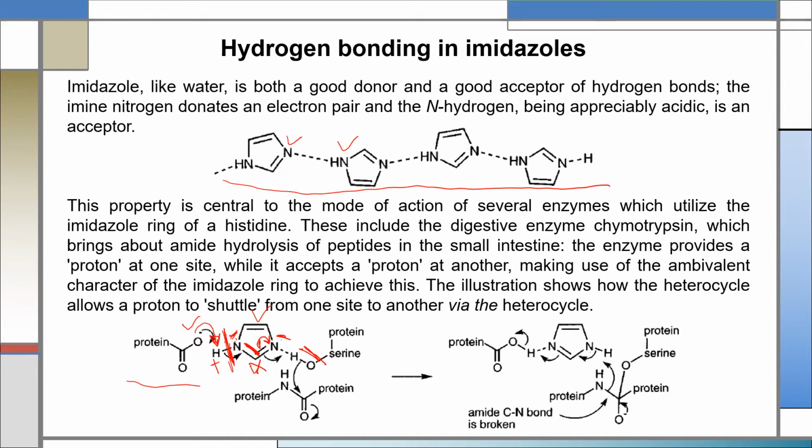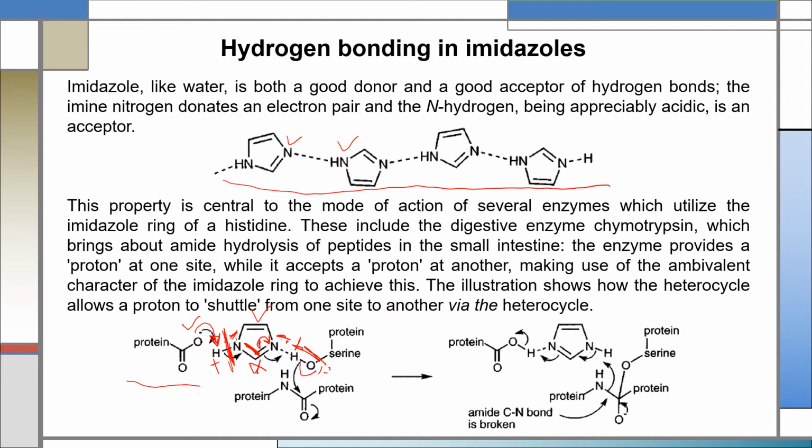So this negative nitrogen tries to share its excess electron with this hydrogen, and the bonding electron between the oxygen and hydrogen of the hydroxyl group will shift onto this oxygen. After that, this oxygen will become negative and this hydrogen will be separated as a proton.